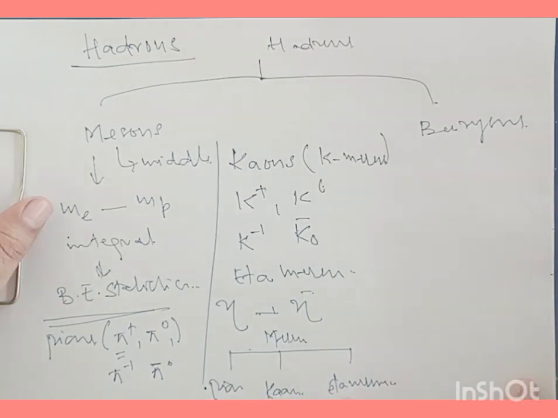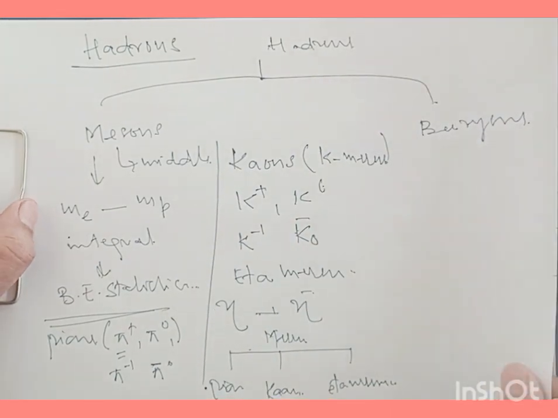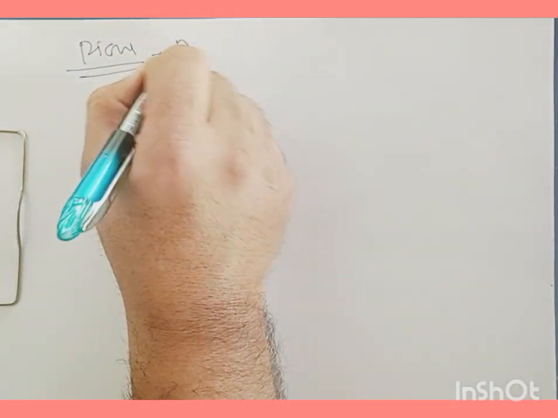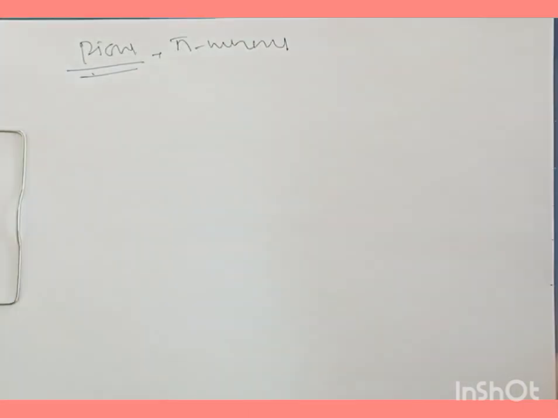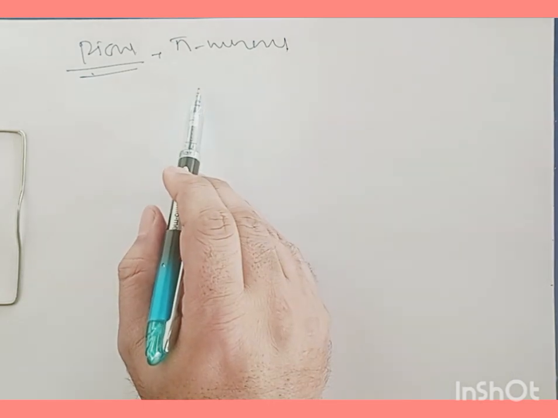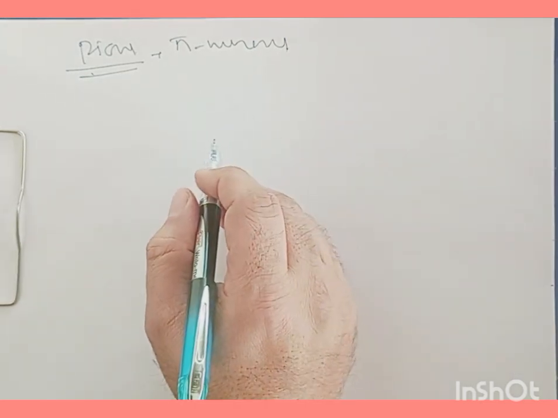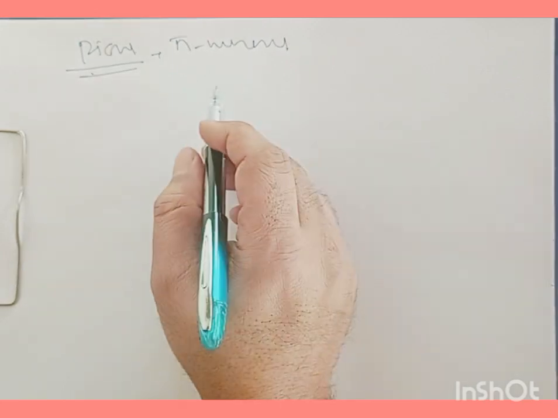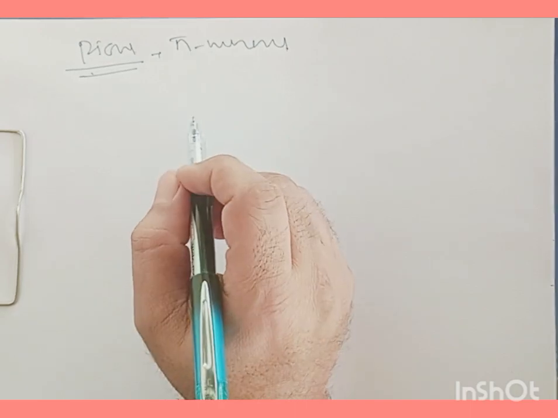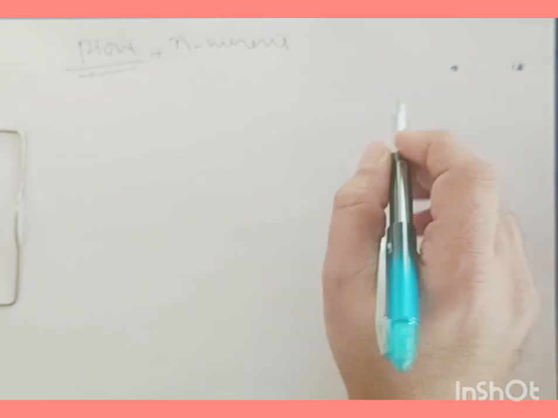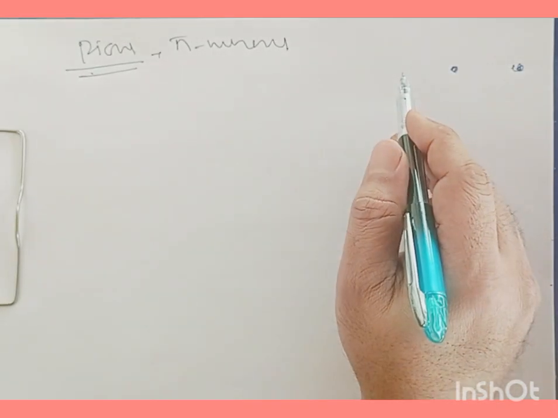Now, let's start to talk about the pions, or pi mesons. These particles were predicted by the Japanese physicist Yukawa in 1935, while he was proposing the strong nuclear force needed for holding nucleons together, the protons and neutrons inside the nucleus.